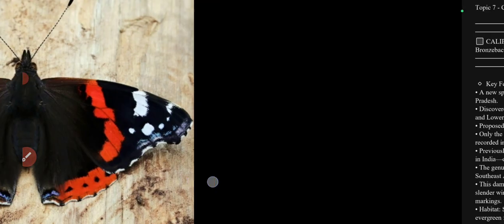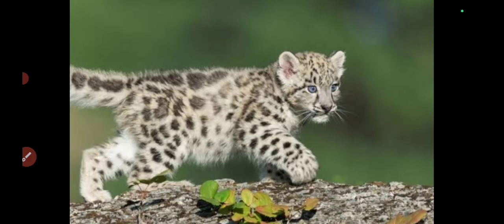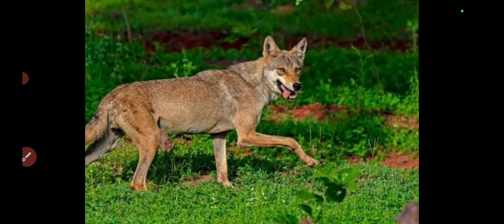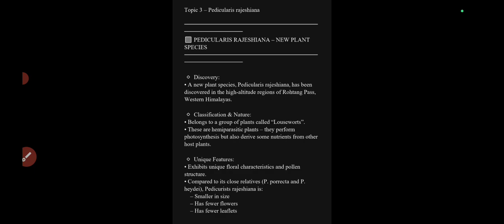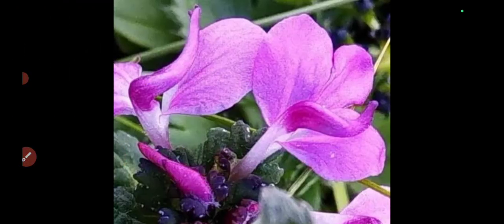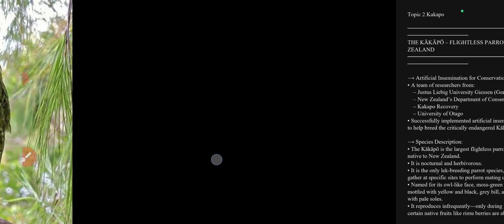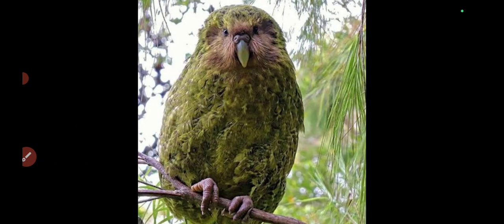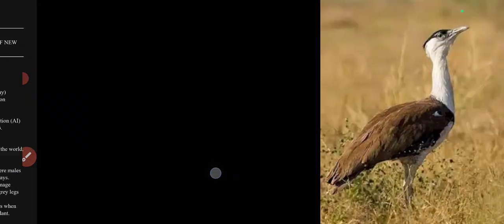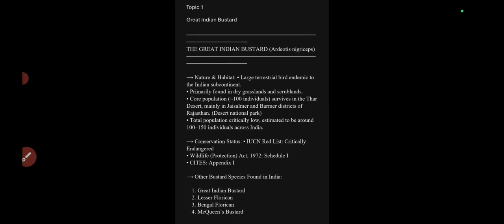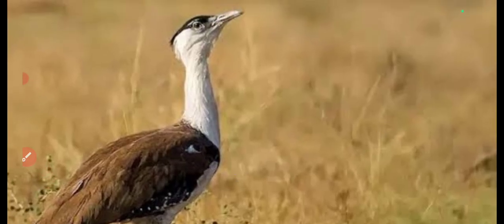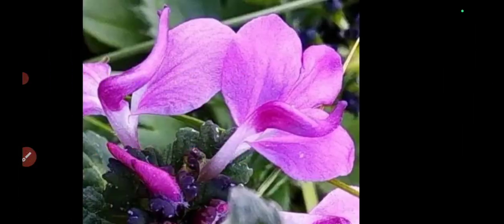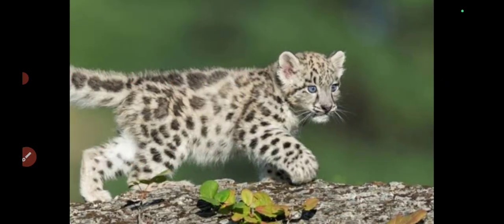This is that butterfly that we have seen, the red admiral butterfly. This is the snow leopard that we have seen. This is the Indian grey wolf, and this is Pedicularis rajesiana, the new species that we have discovered near Himachal Pradesh, near Rohtang Pass. This is the kakapo, a flightless bird that we often see in New Zealand. And this is the great Indian bustard that we often see in the regions of Rajasthan, the desert areas and the Thar desert. So these are the 7 species that we have seen as part of the month of May 2025.